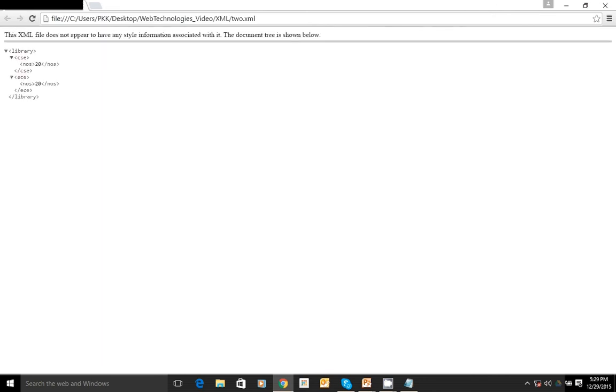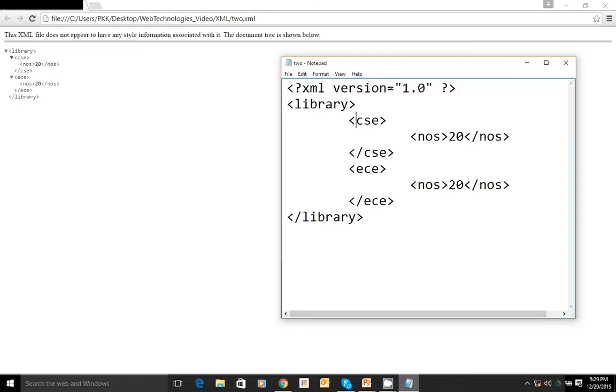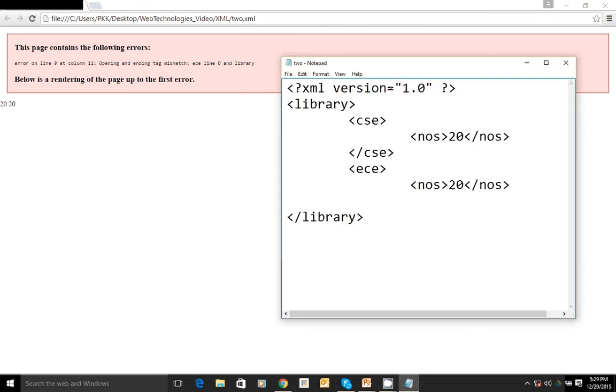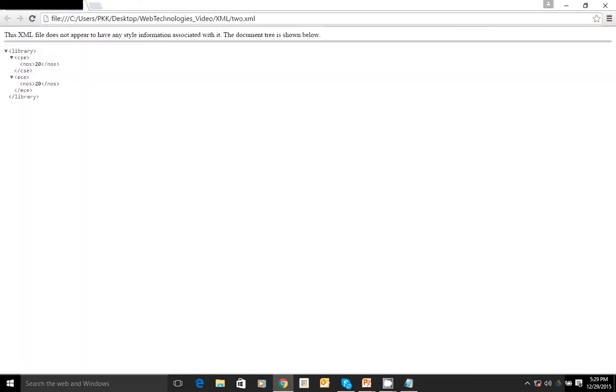Got that? Okay, suppose I miss something, like if I go against the syntax rules, let's say I forgot the closing ECE tag, then see what the result is. The error will be displayed. Okay, this is about how to create an XML document, and how you can say whether that document is a well-formed document or not.